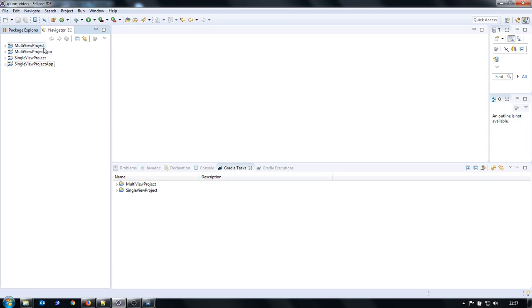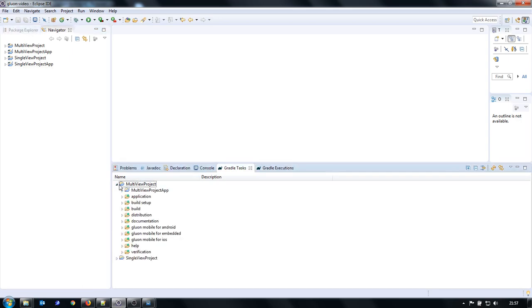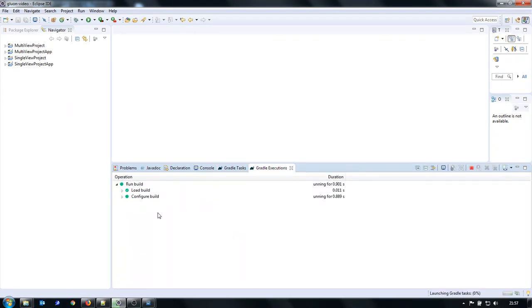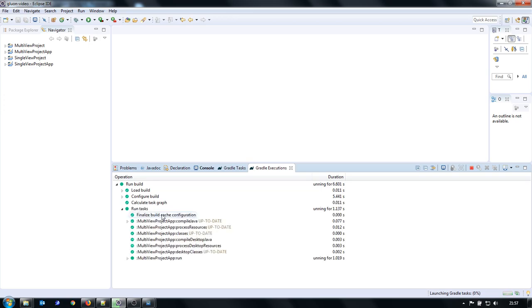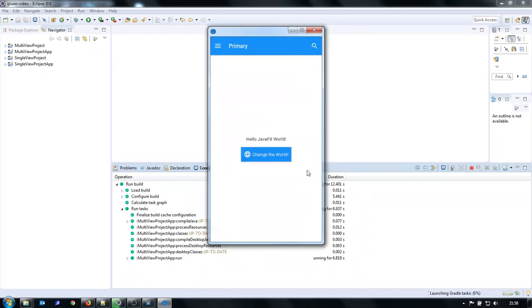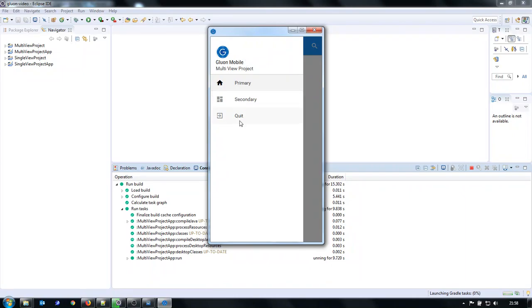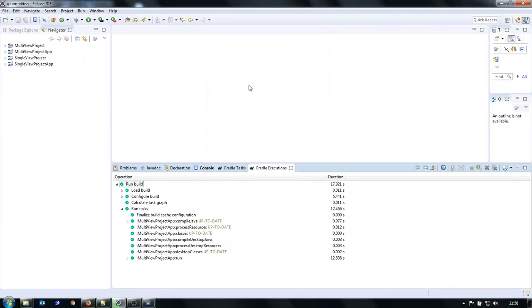Two applications, multi-view and single view. Each application has two projects, one parent and one sub-project. And I also showed that it is possible to run them on desktop using a gradle task run. So this is running on desktop. And this time I'm going to install it on my mobile.